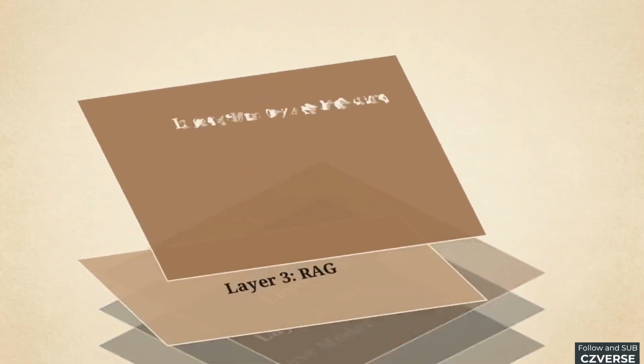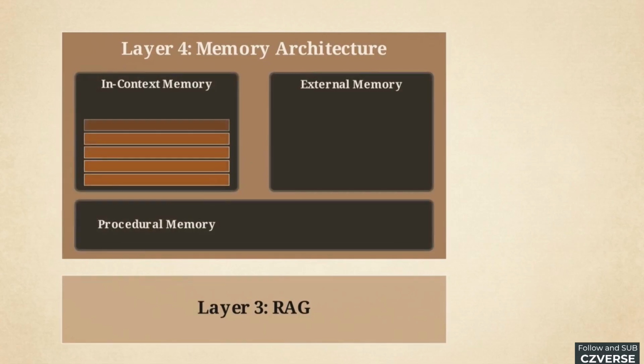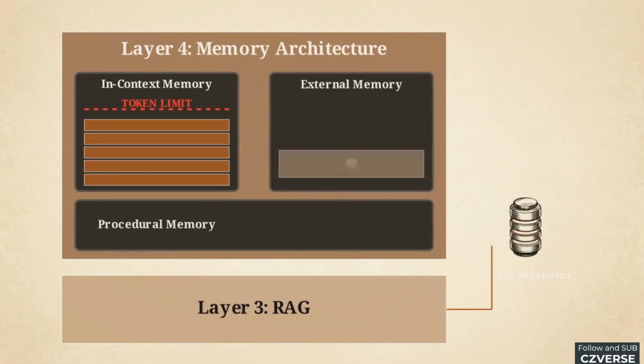We complete the stack by adding the final layers: Layer 3, Retrieval Augmented Generation, and Layer 4, Memory. Claude manages context through 3 distinct memory types. In-context memory handles the active, precise state of the current conversation. This memory is fast and highly accurate, but it is limited by token length constraints. It cannot hold a company's entire data library at once. External memory solves this by using vector databases accessed via RAG, providing the agent with specialized knowledge on demand.